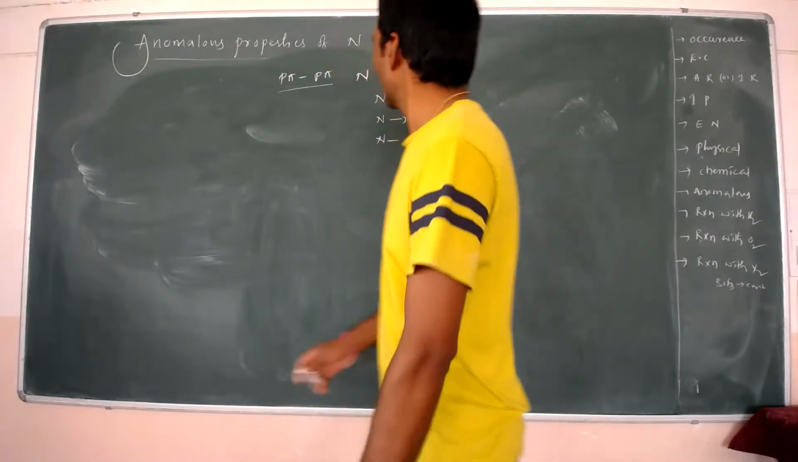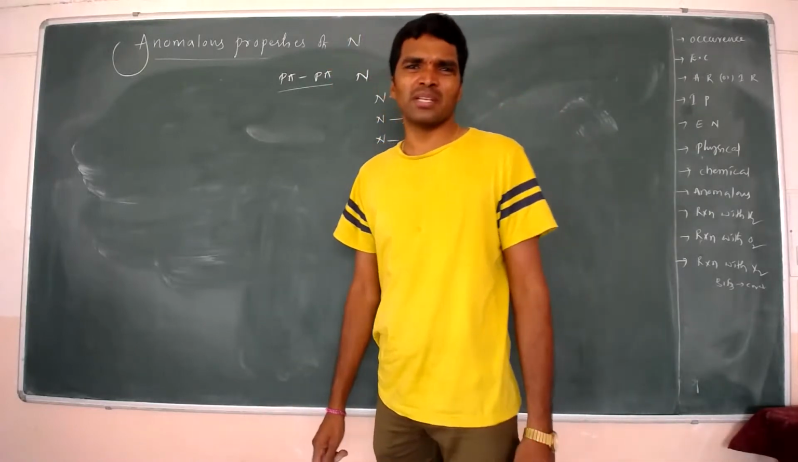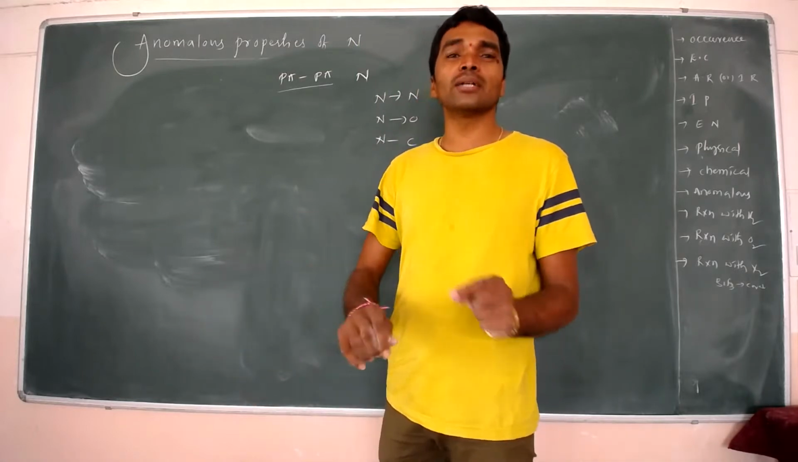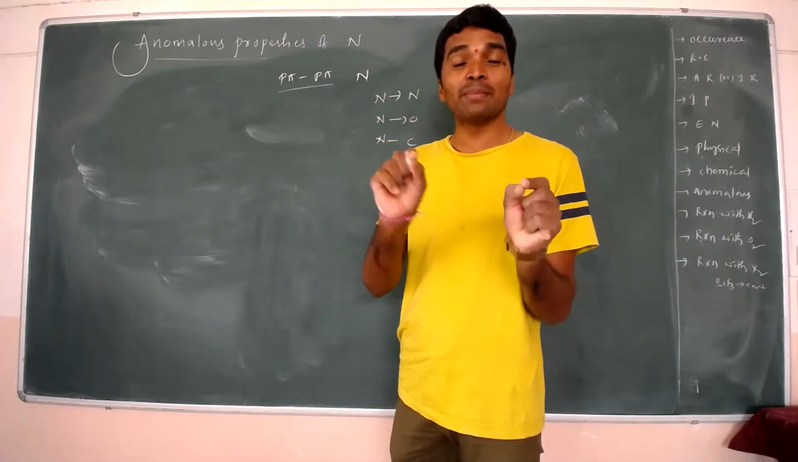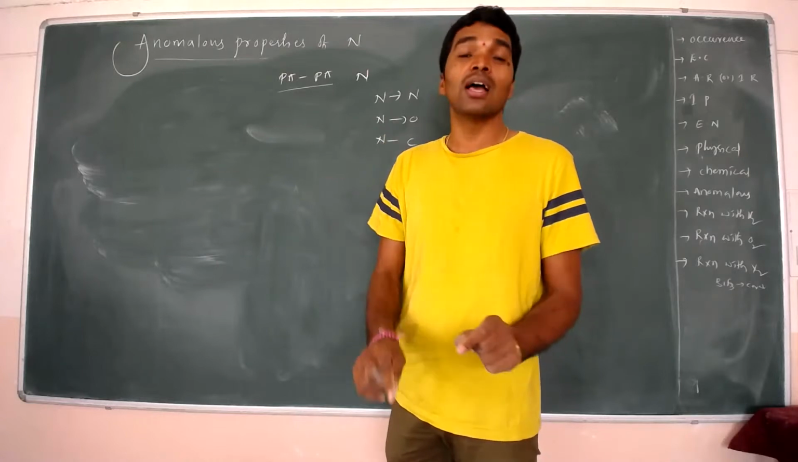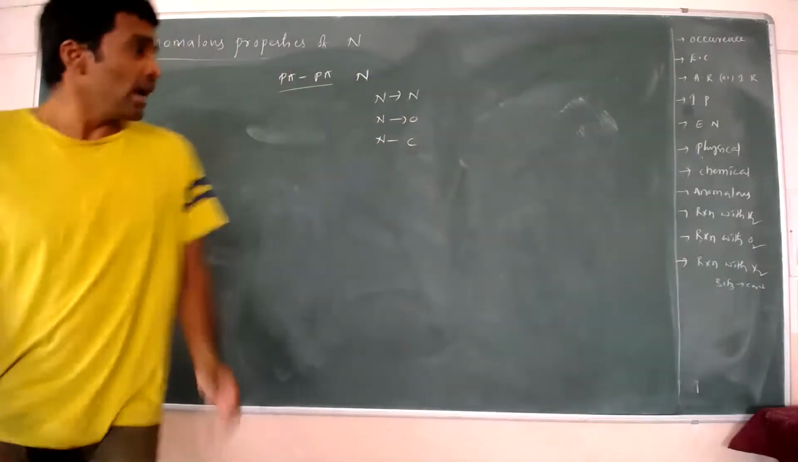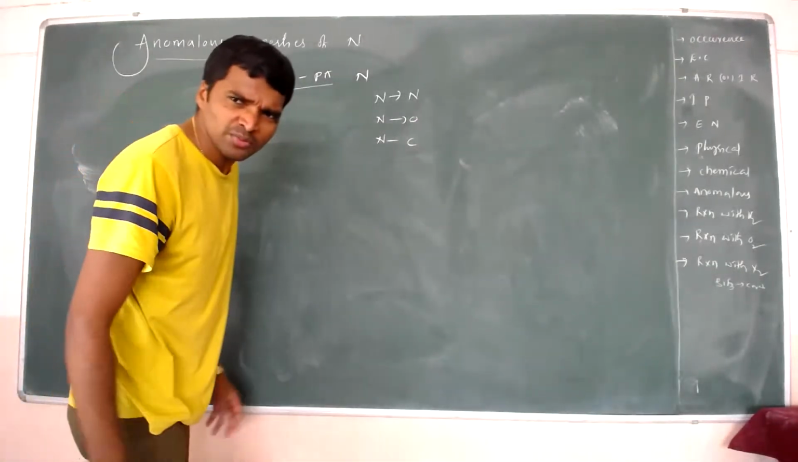Sir, what is the meaning of p pi? P pi means that between two atoms, two p orbitals, px and py orbitals, are involved in the formation of the pi bond. Okay, there is a p pi. And in other elements, p pi is not possible.